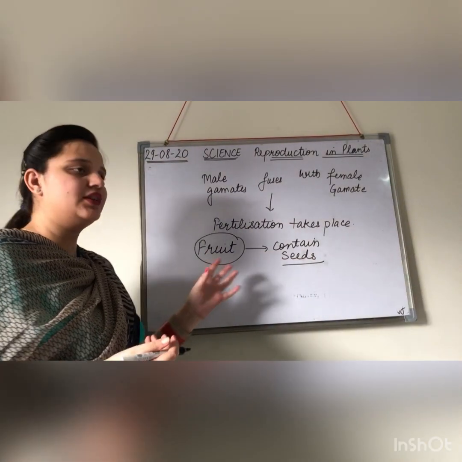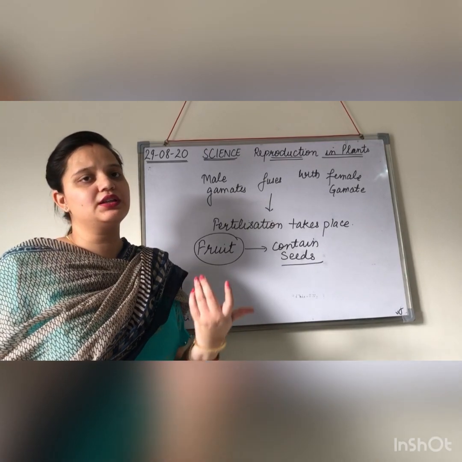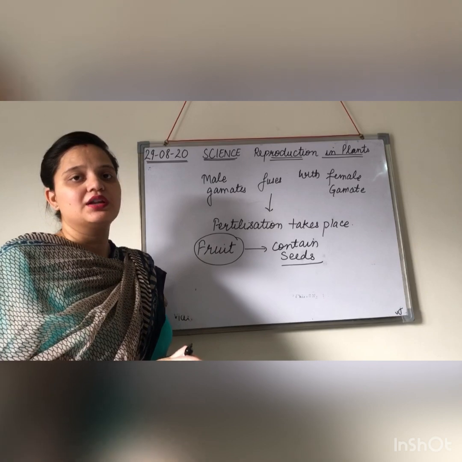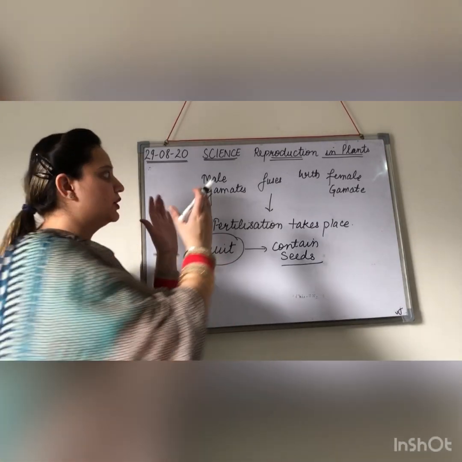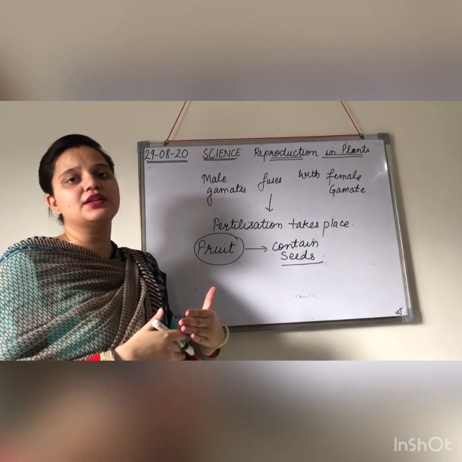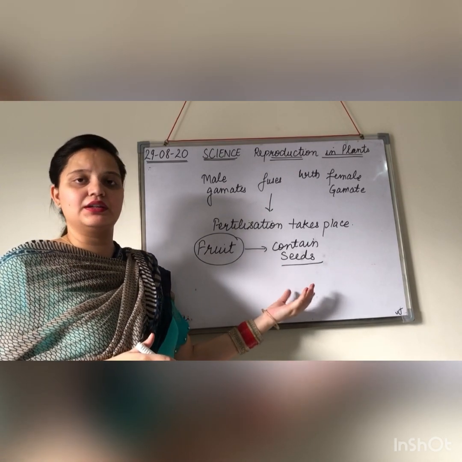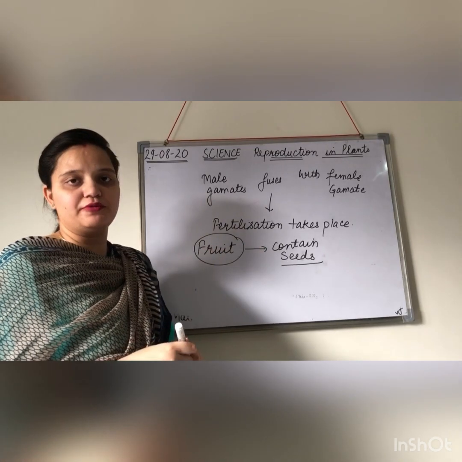And if we are having seeds, we can plant these seeds in the soil, they will germinate and they are going to give you a new plant. So in this way, the sexual mode of reproduction works. We are getting a new plant from the male and female gametes that fuse to give you fruit, and that fruit contains the seeds. So this is about the sexual mode of reproduction.